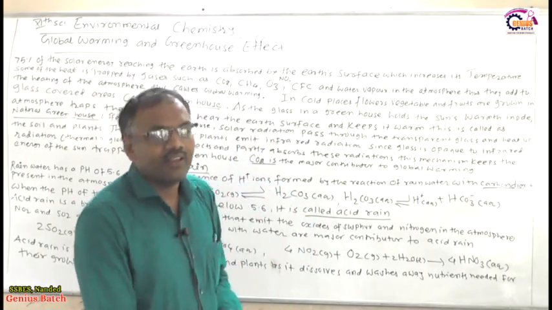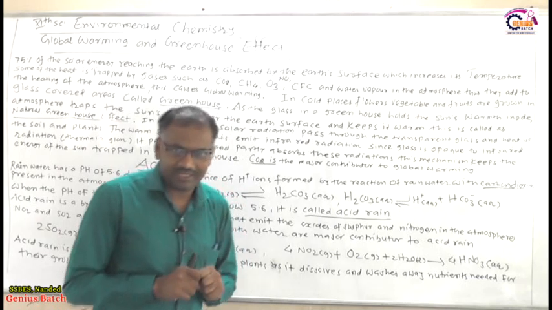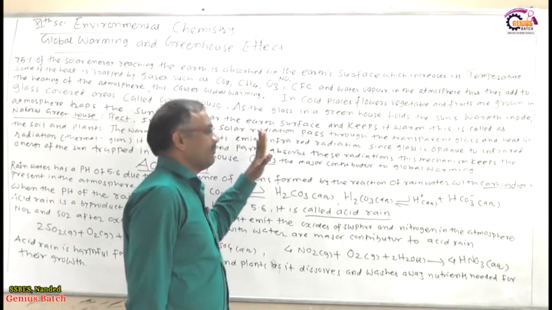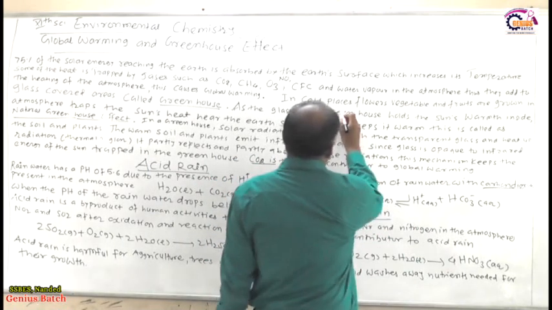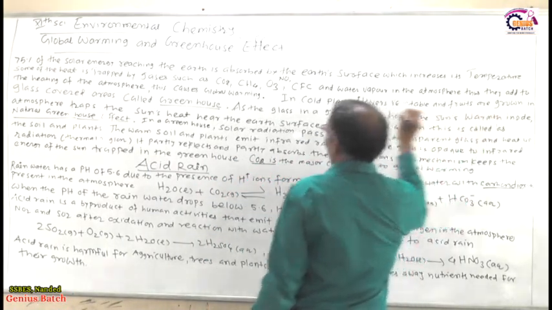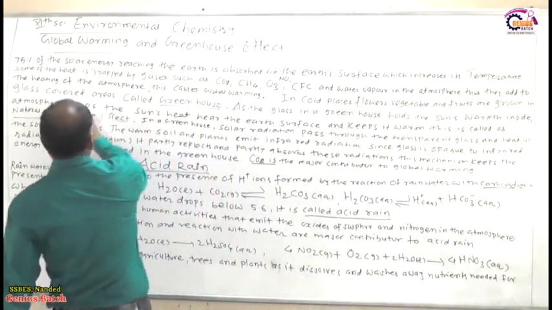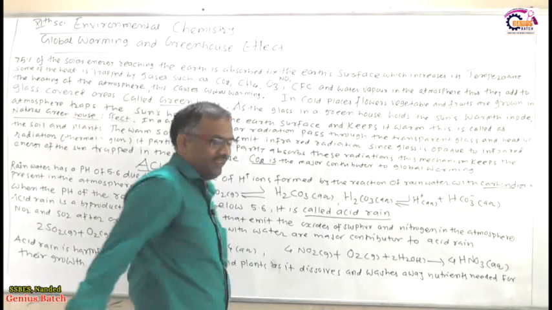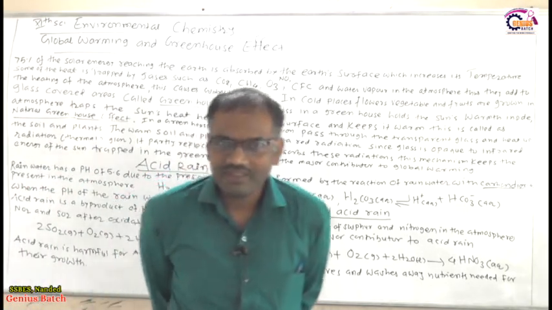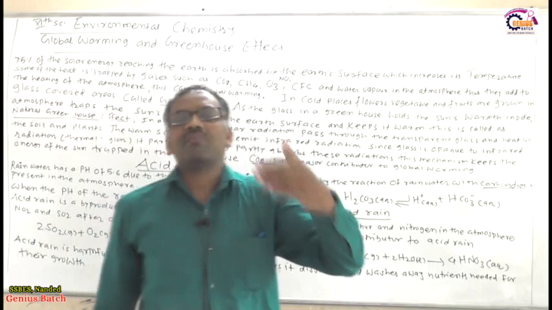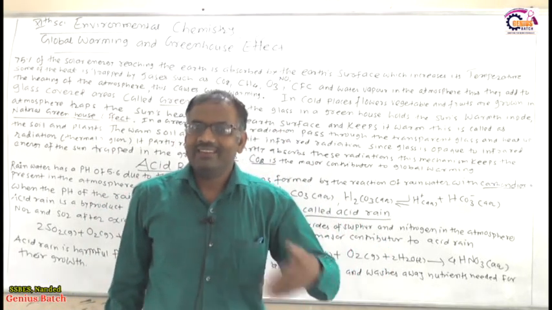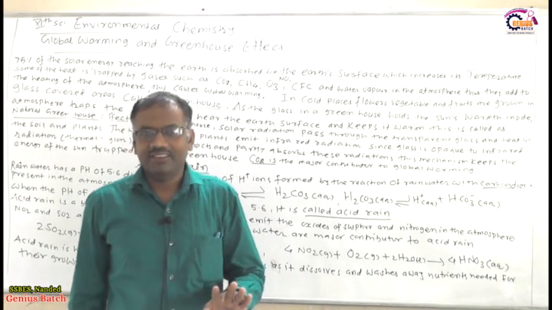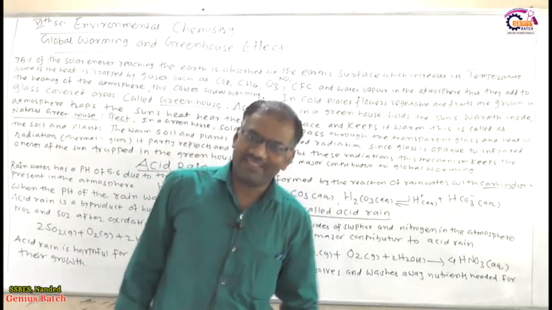Right, okay. So if global warming takes place, what do we have to do? Now, in cold places flowers, vegetables and fruits are grown in a glass covered area called the greenhouse. You know that due to this tremendous amount of heat energy from the sun, these gases absorb the heat and again the temperature increases.